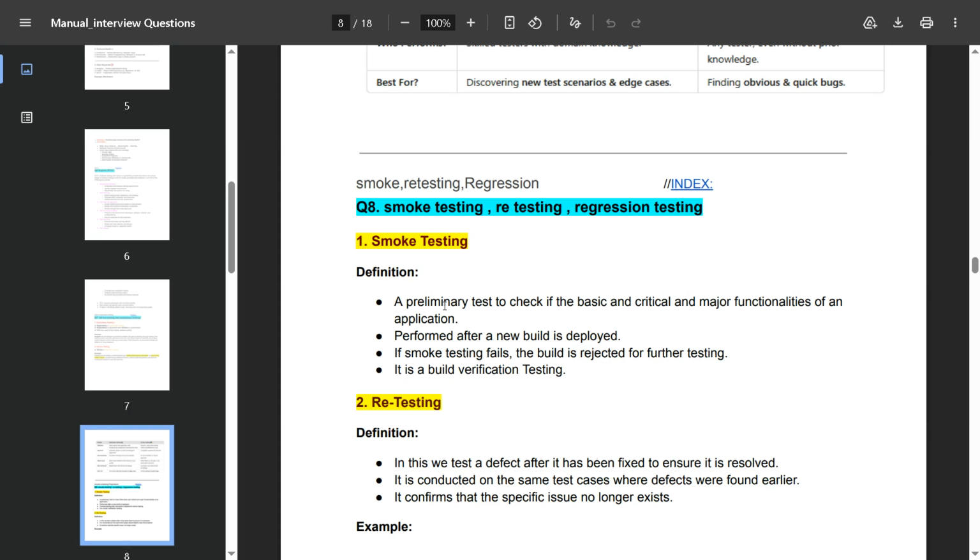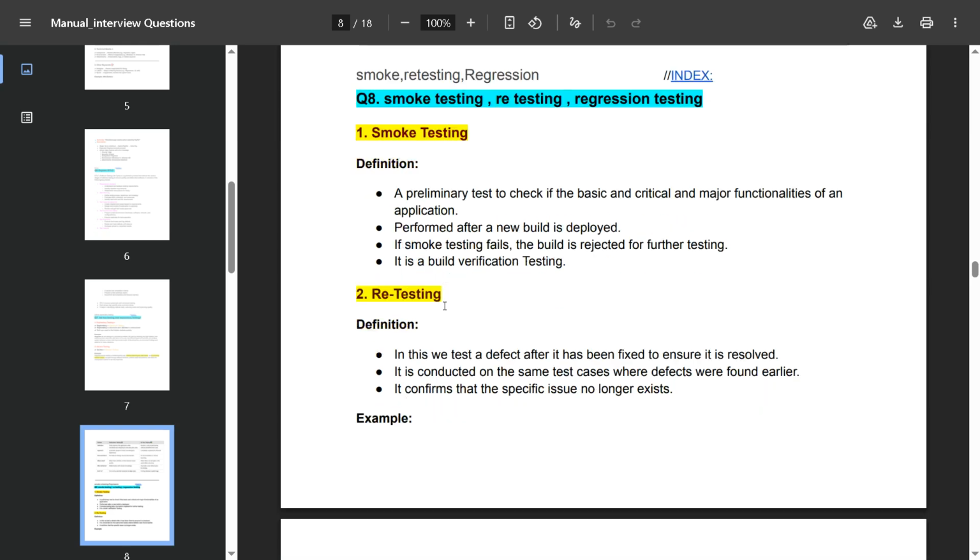If smoke testing fails, the build is rejected for further testing. It is a build verification testing. It is also known as build verification testing. And second is retesting.